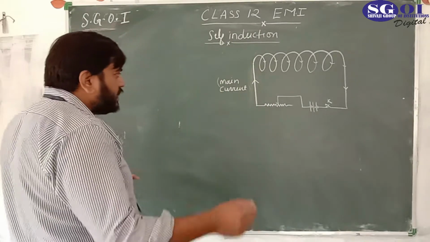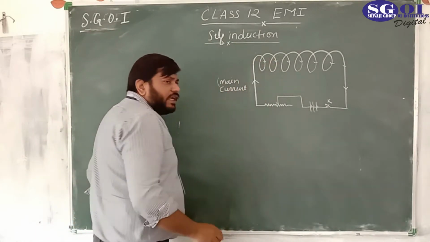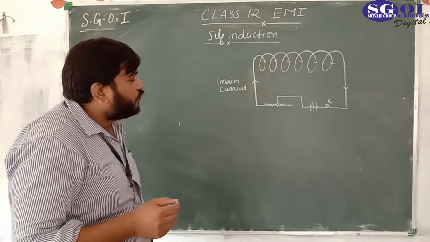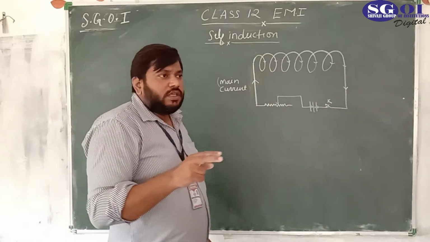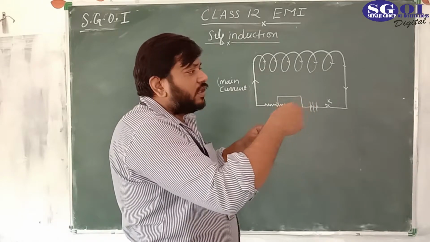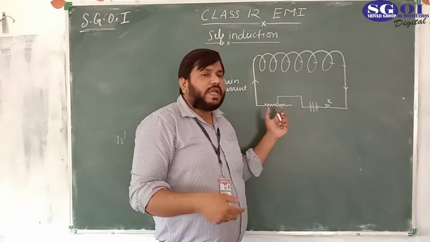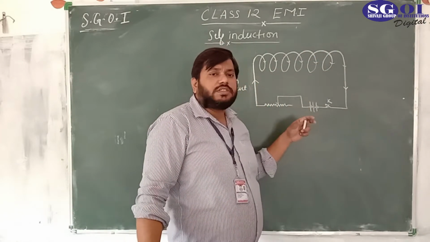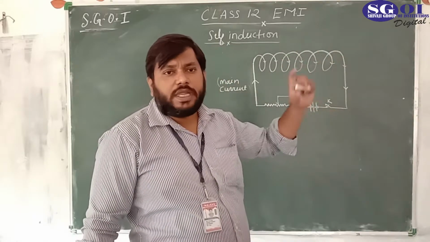From the direction of the current, we are able to find which face of the loop is which, because the loop has two faces. If you are watching from here and the current is clockwise, the person watching from behind sees the current as anti-clockwise.